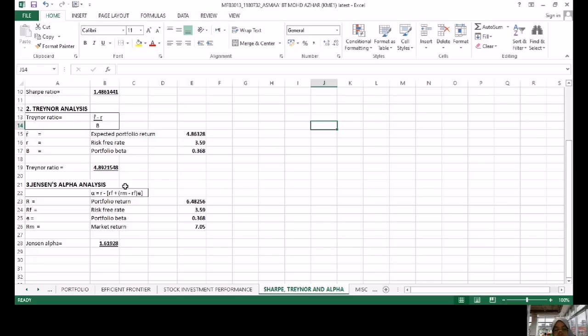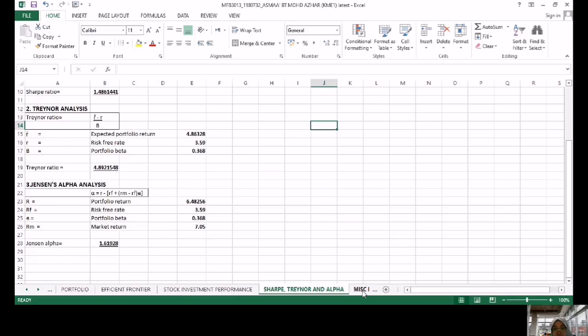The last one is Jensen's Alpha analysis. It is one of the ways to determine if a portfolio is earning the proper return for its level of risk. If the value is positive, then the portfolio is earning excess return. In other words, a positive value for Jensen's Alpha means a fund manager has beaten the market with their stock picking skills. Now we can see Jensen's Alpha is positive, 1.61928, meaning that this portfolio is earning excess return.